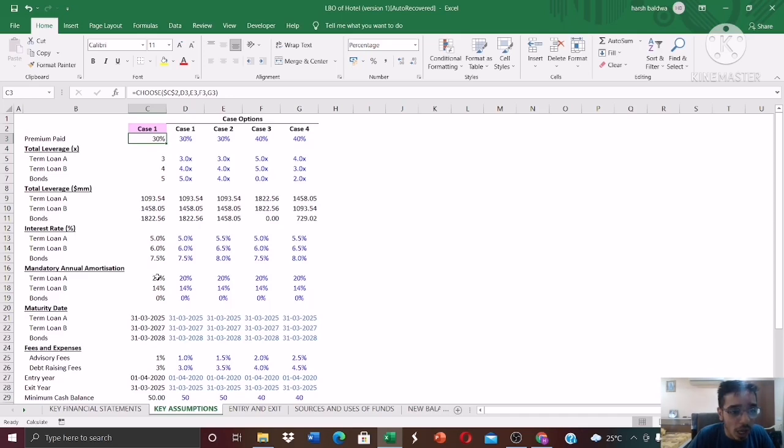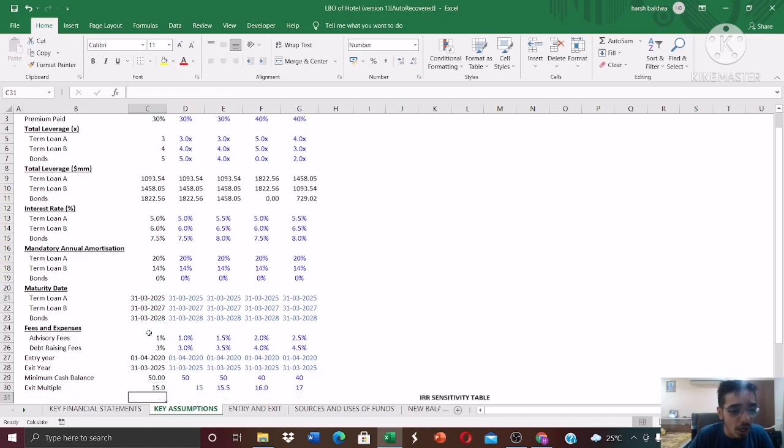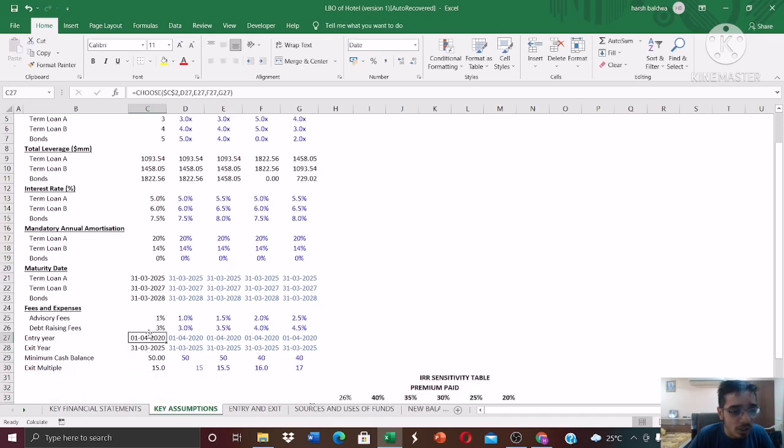And this is the annual amortization, meaning that this much amount has to be paid every year. Okay, this is basically mandatory. And here's the interest rate for all of them. And this is the maturity: 31st March 2025, 27, 28. Again, you can assume anything, these are all imaginary figures. And this is the advisory fees, debt raising fees. Now everything's linked, so again refer to the file for it. And the entry year is 1st April 2020. Exit year, we are assuming it as 5 years further, which is nothing but 31st March 2025.